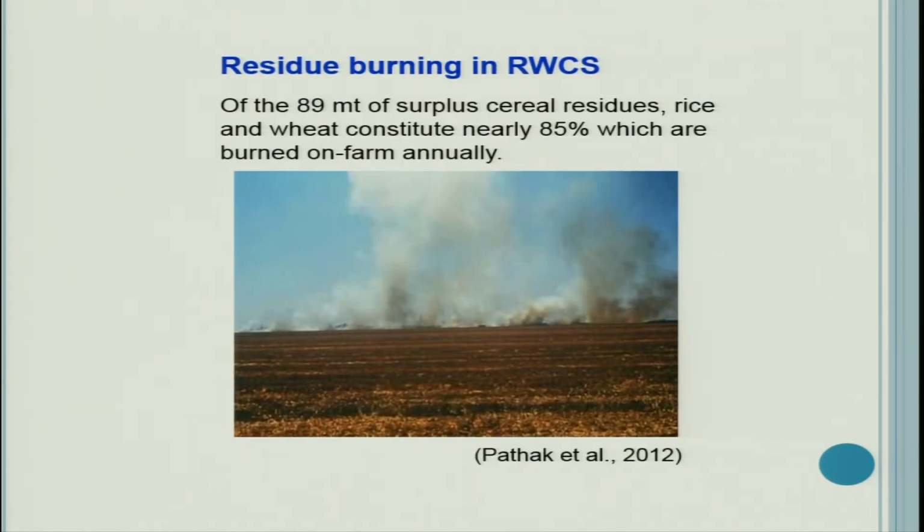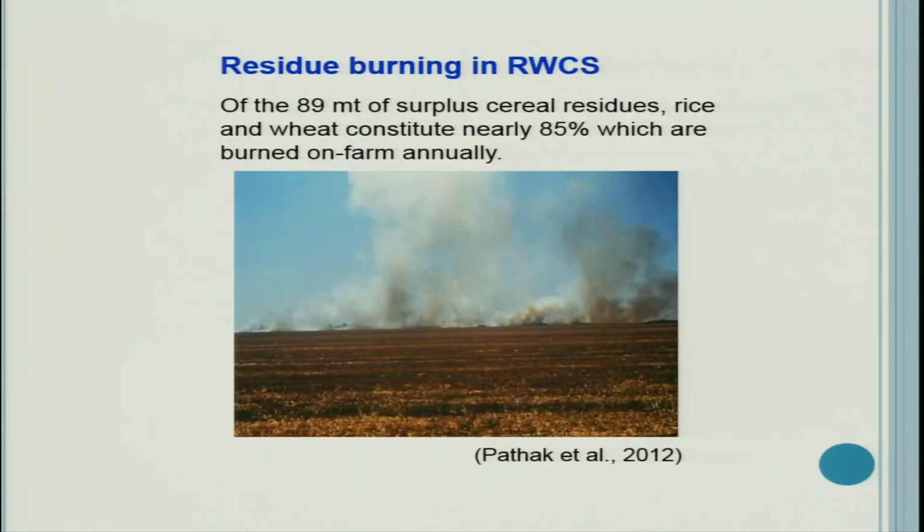So, residue burning in the rice-wheat cropping system, particularly rice straw: of the 89 million ton of surplus cereal residues, rice and wheat constitute nearly 85%, which are burned on farm annually. This is a very huge amount, 89 million ton of surplus, out of which 85% are burnt.